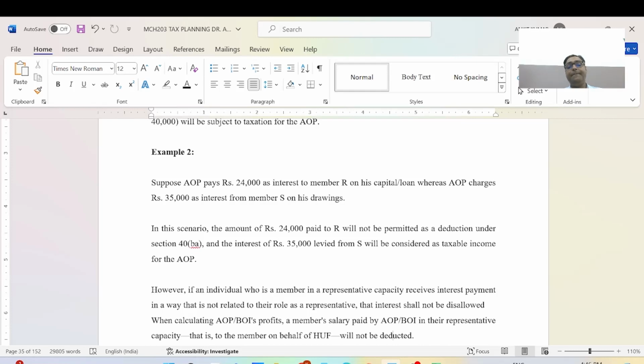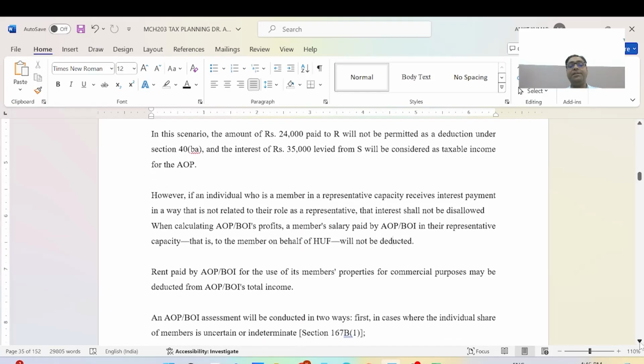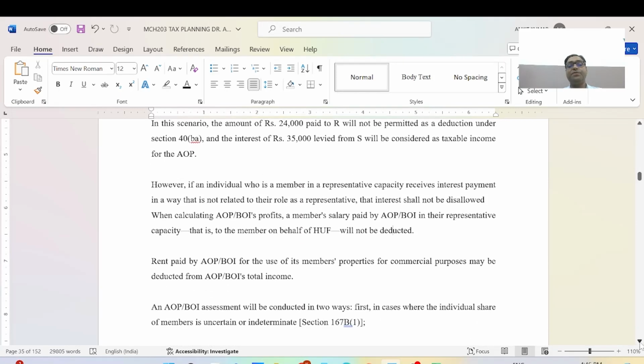If an individual who is a member in a representative capacity receives interest payment in a way that is not related to their role, he is responsible.